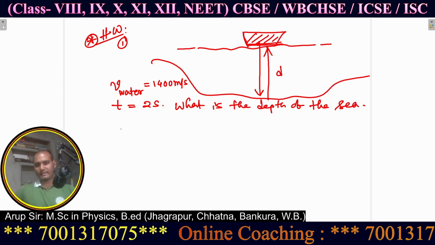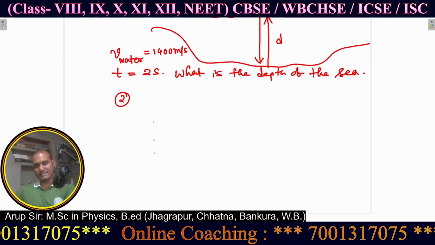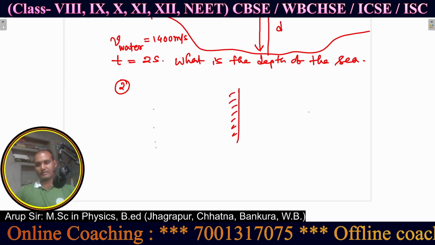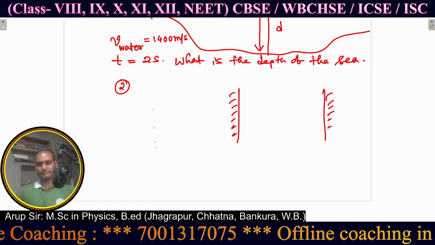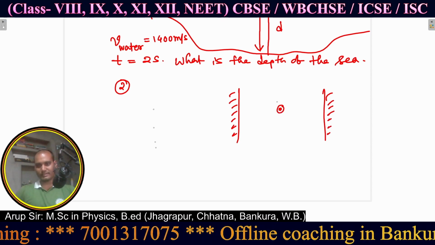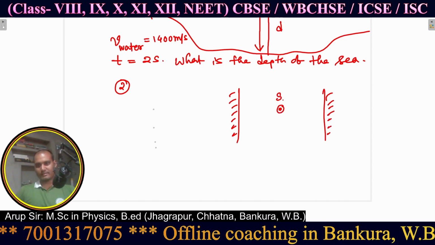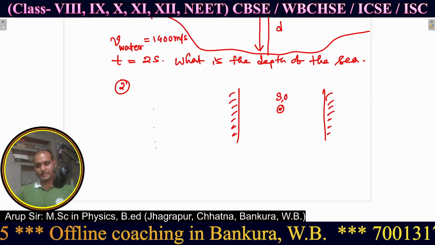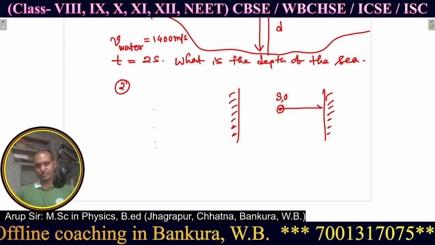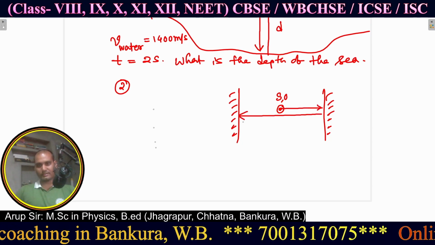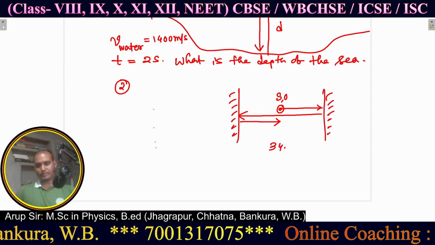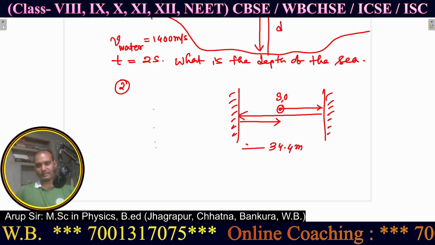Okay, the second problem is somewhat like that clip problem. Two clips are there. The source is here, and also the observer, two things are here. Some sound is produced and it goes here, again here, again here. The distance is 34.4 meter from here to here.